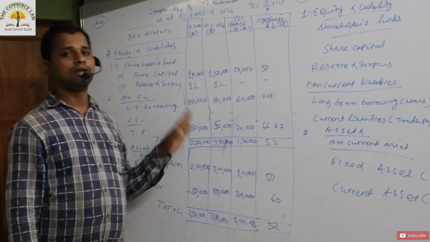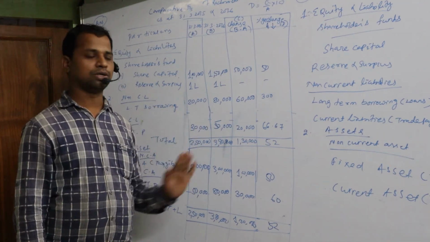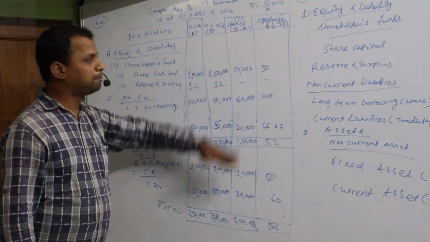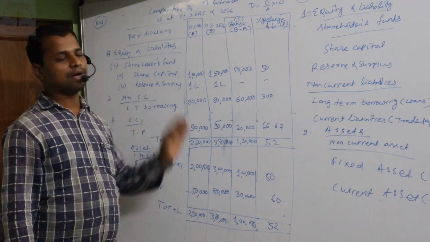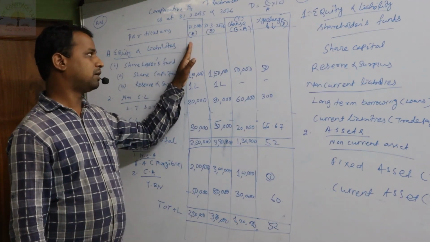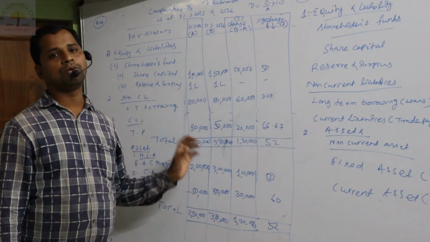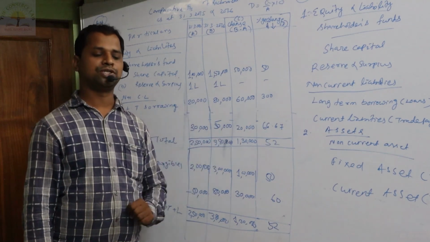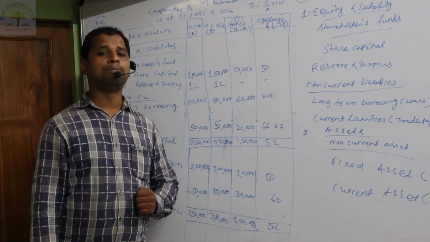As in the question, the interpretation is not asked, so you can't go for the interpretation. Only you have to prepare this particular comparative balance sheet of Rachna Limited, where the previous year figure was given and the current year figure was given, and you have to calculate only the change and with the percentage. So this is all about the preparation of the comparative balance sheet.